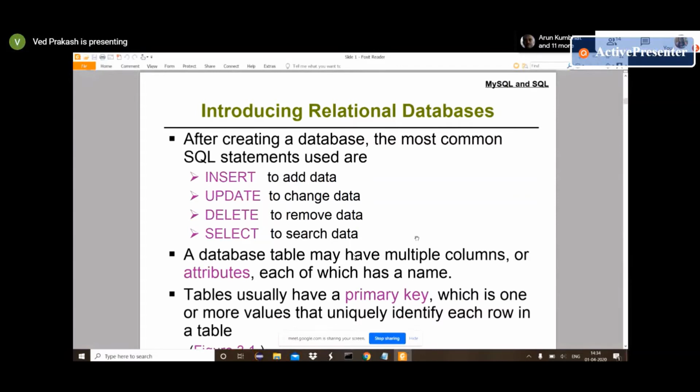Then the database has a table student with a primary ID, which normally is an incremental value. Suppose for the first data it is 1, the first name value is Ved, and the last name value is Prakash. From the row side, it will be ID number 1, Ved and Prakash. From the column side, it will be primary ID, first name and last name.